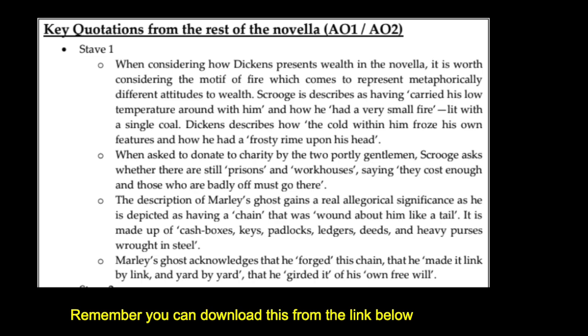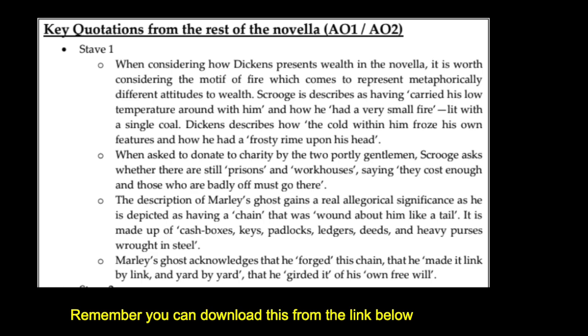But wouldn't an interesting contextual point be that people like Scrooge at the beginning of the novella would see the workhouse as a good thing. You know, that's where the poor should be. That's where they deserve to be. To work. And it's quite a disturbing notion. It shows this lack of empathy for those who have less money.